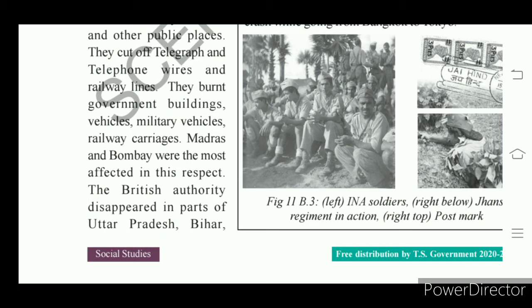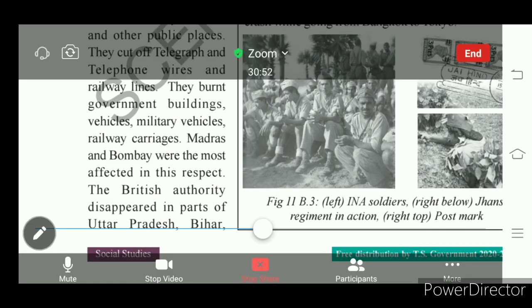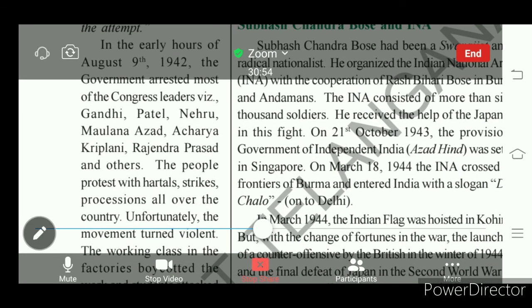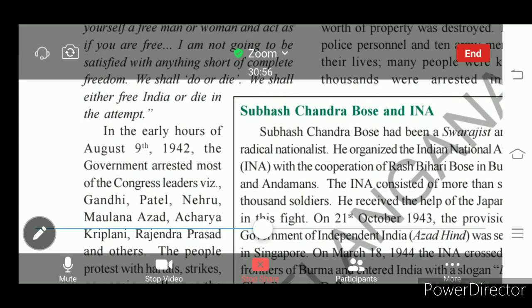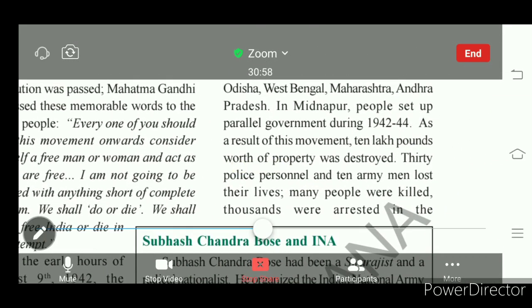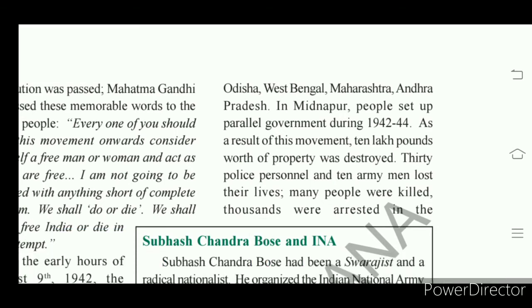So Uttar Pradesh, Bihar, then Odisha, West Bengal, then Maharashtra, then Andhra Pradesh. In all these places there was a disappearance of British rule.